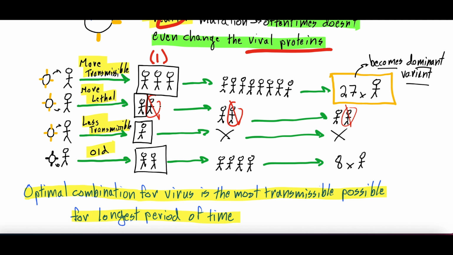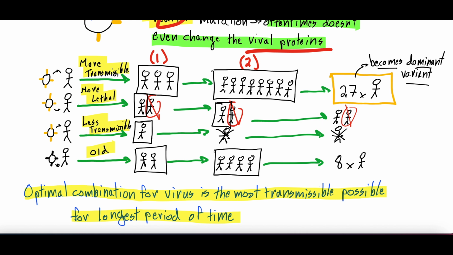We don't really see much difference here. But what happens in the next cycle? Well, each one of these people with the more transmissible variant, the mutated virus, infects 3 people, so 3 all of a sudden goes to 9 during this second infectious cycle. And with the more lethal virus, there is 1 person left. 1 person infects 2 people, so it goes back to 2, but then one of them again dies. So there's just 1 left over. The less transmissible virus, we X'd it out, but technically this 1 person infects 1 person. And the old virus, 2, goes to 4.